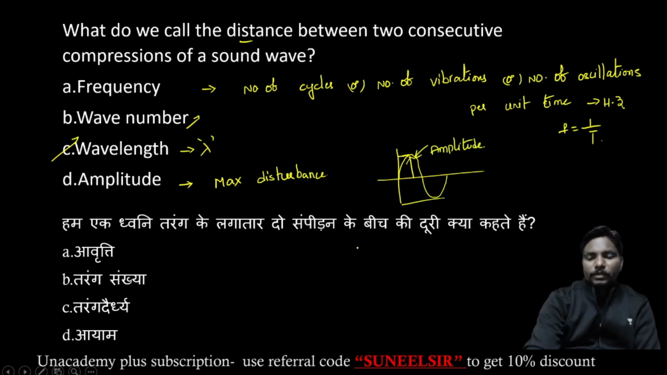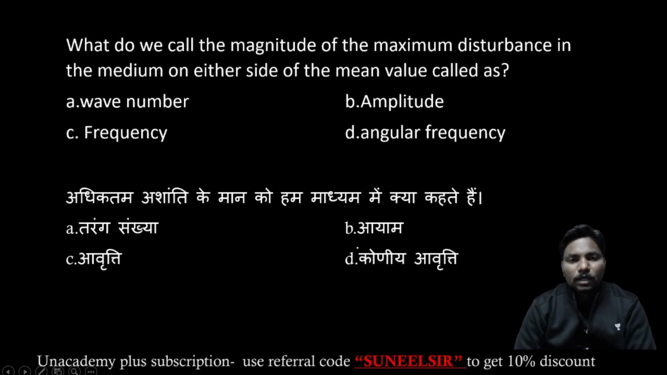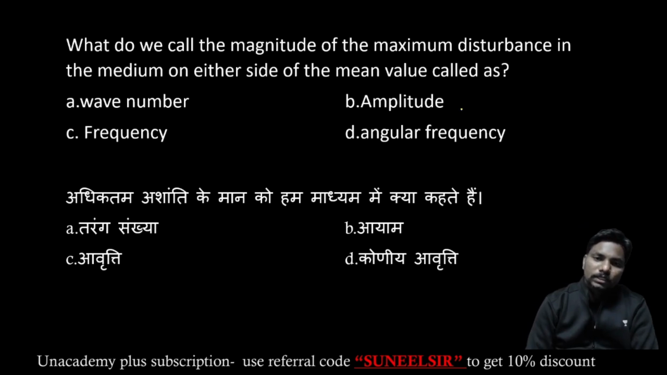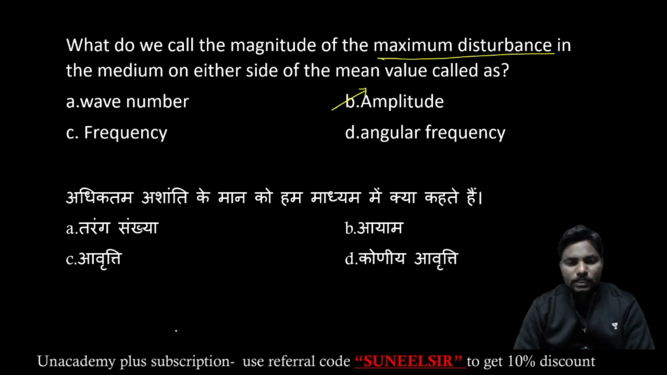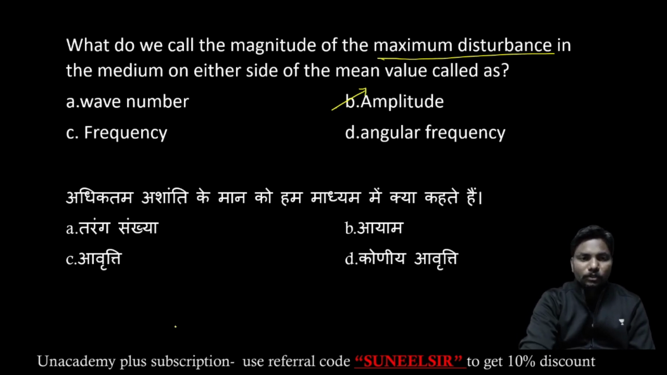Okay, coming to the next one. What do we call the magnitude of maximum disturbance in the medium on either side of the mean value? Just now we have discussed the maximum disturbance. That is nothing but amplitude. So we can give the answer as amplitude. Coming to the next one.